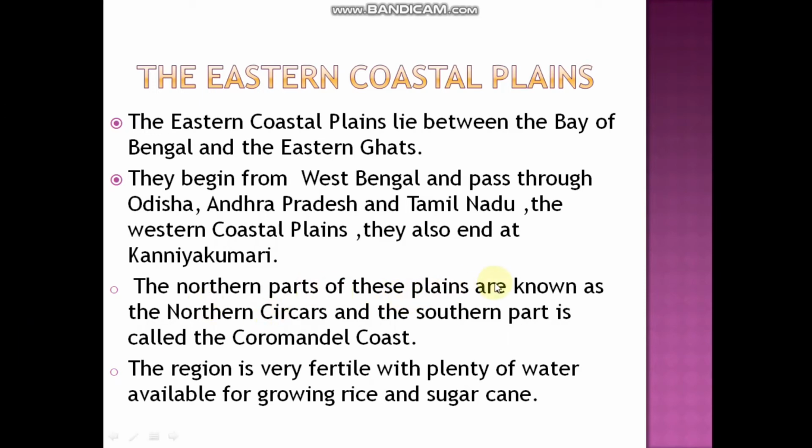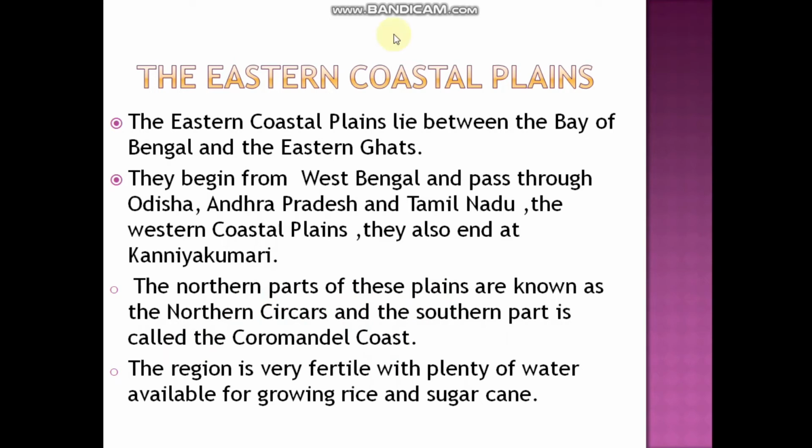The northern part of these plains is known as the Northern Circars. The southern part is called the Coromandel Coast. So there is a difference: the northern part of these plains is known as the Northern Circars, and the southern part is called the Coromandel Coast.